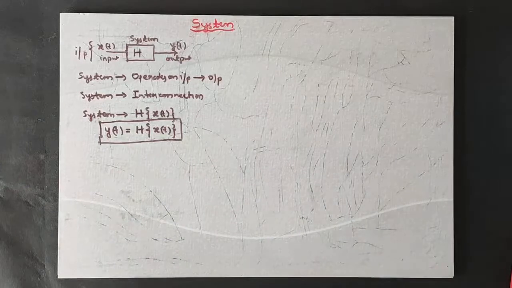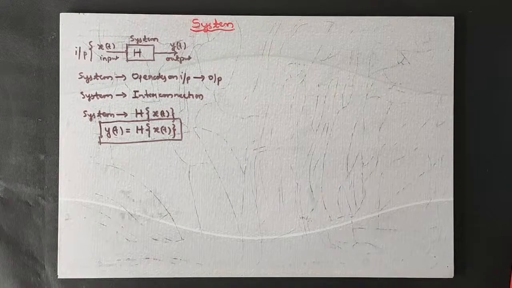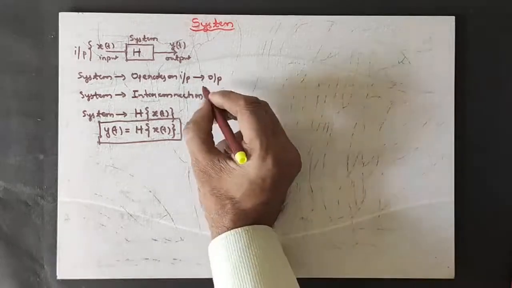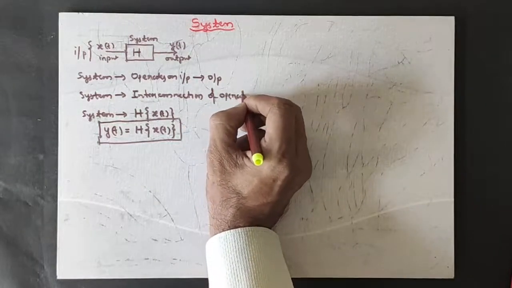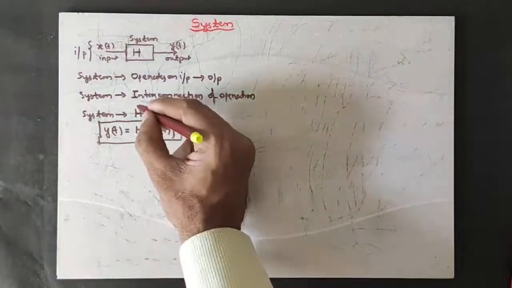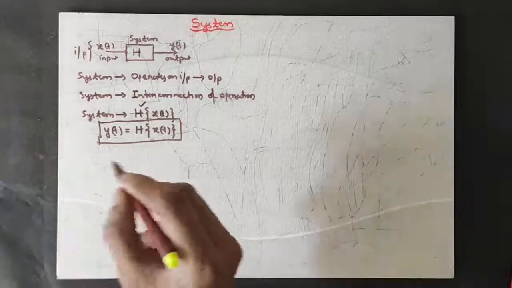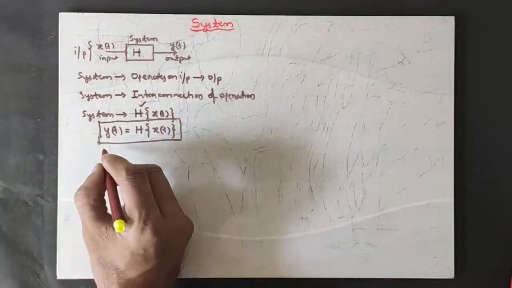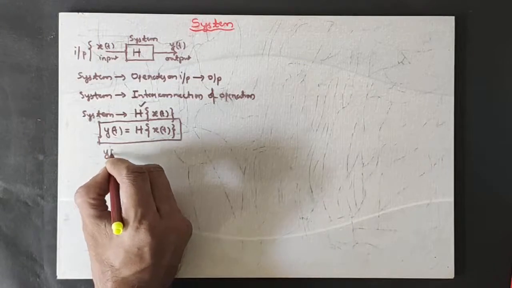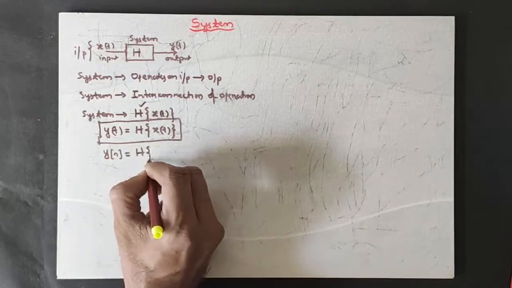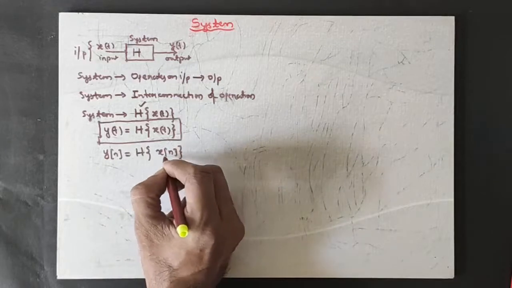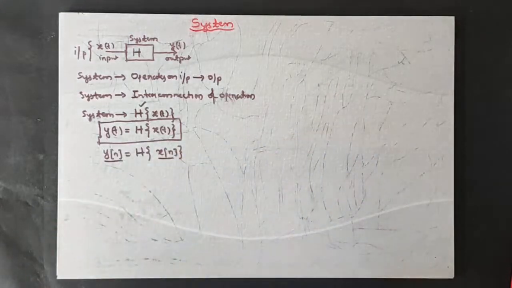Please try to understand that system means the one which operates on input and produces the new output signal. And another concept is system means interconnection of many operations, and system means it is a transformation H. All these are true about a system. Now if you are considering the same concepts for our discrete signal, then the equation becomes simply y of n is equal to transformation H on x of n, that's all. Input becomes x of n, output becomes y of n, that is the only change.